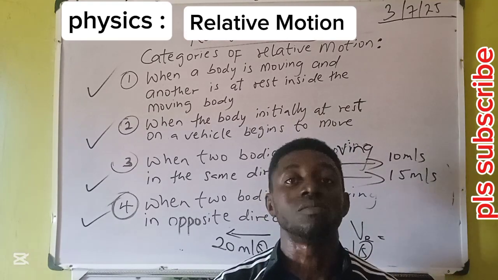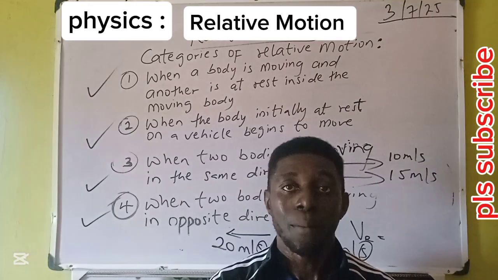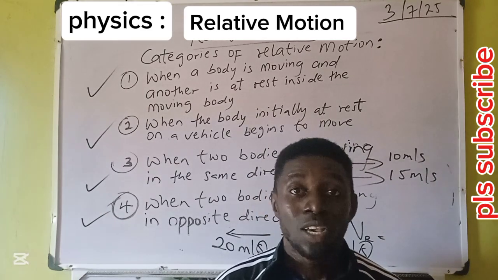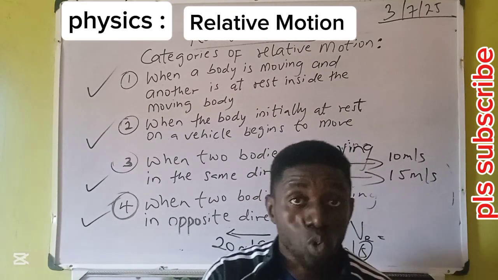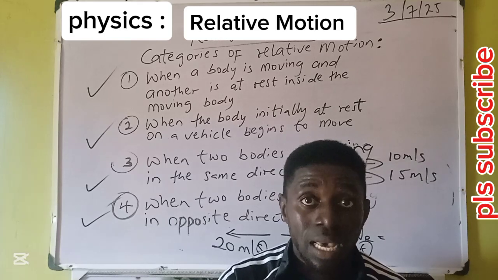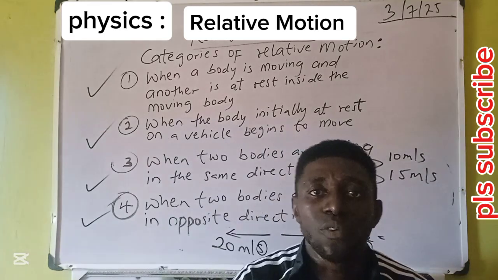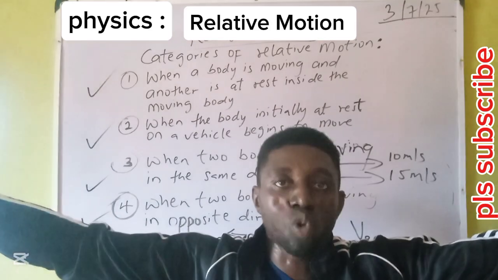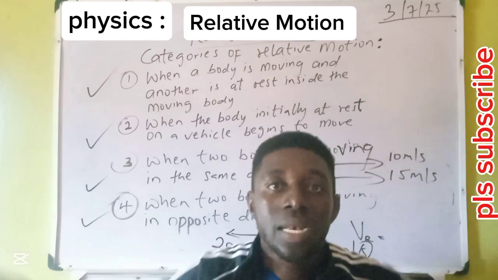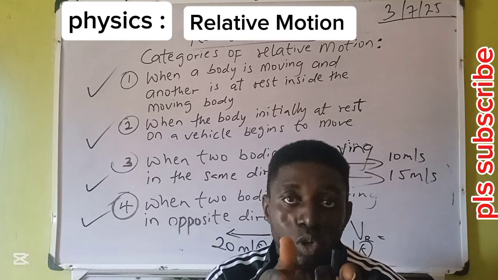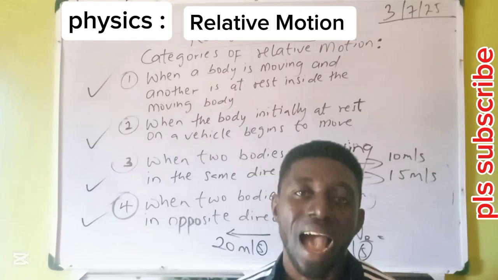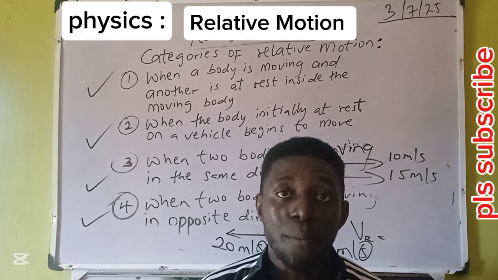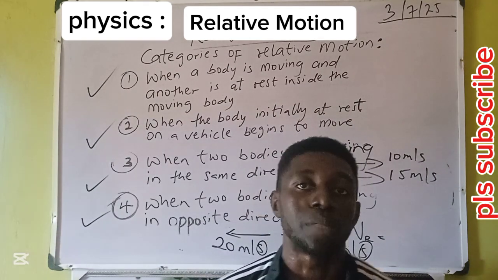In the same direction, minus; opposite direction, add. That is relative speed. When two cars move from a park and they go in opposite direction, to get the relative speed, we add. They move in opposite direction, so we add to know how far away they are. Then when athletes are running in the same direction, we subtract to know who is faster. Very sharp idea. Just take time. Imagine it and see how simple it becomes.